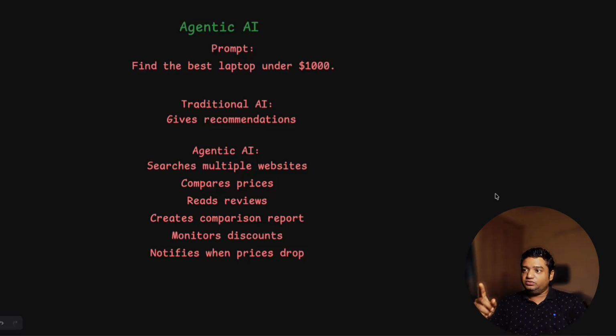So for a simple question, you are getting multiple kinds of answers around the same question, and all the answers are very relevant to your goal or to your question. So agentic AI gives you a holistic view around your question, but traditional Gen AI or traditional AI systems just give the answer which is directly related to your question, nothing more around that.